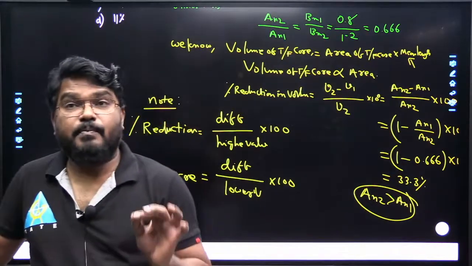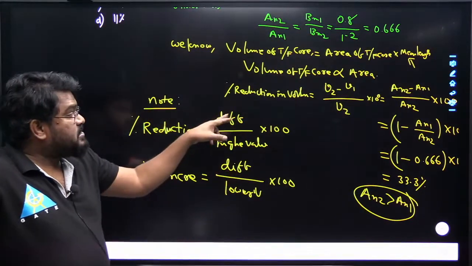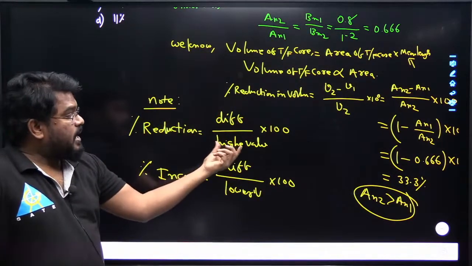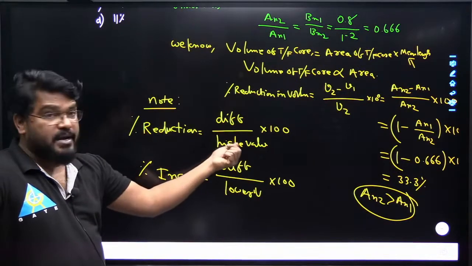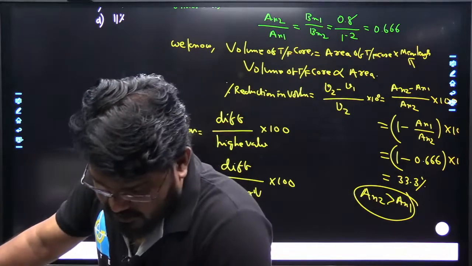We required percentage decrement, that's why we have taken the difference of these divided by the higher value. Yes, have you got it?